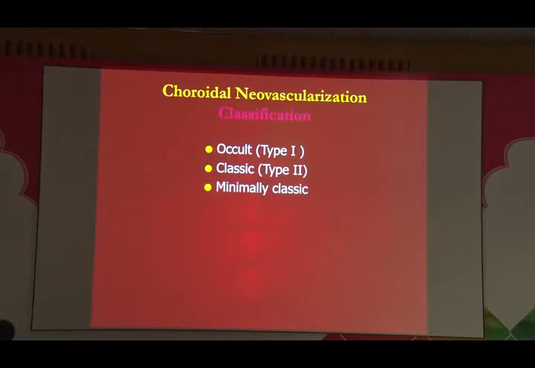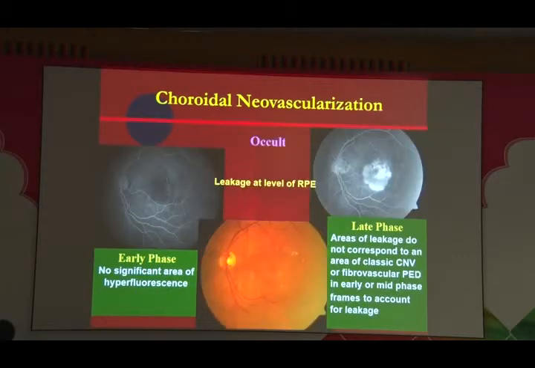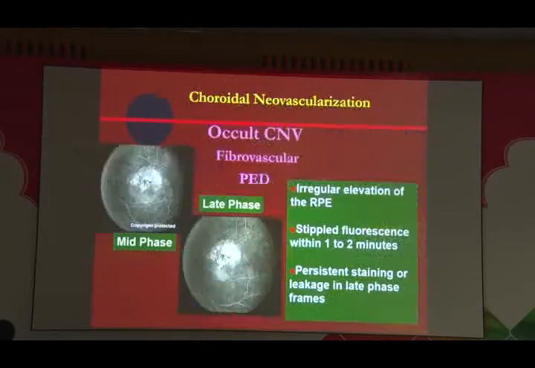So the basic classification is occult, classic, minimally classic. Now just what do these conditions look like? In predominantly classic, you see the lacework network of vessels or leak starting with early hyperfluorescence, and this increases in the late phase with blurring of the margins. This is classical. If you have no significant leakage in the early phase and the leakage becomes intense in the late phase, this is late leakage from an unknown source and is a form of occult CNV. The third form is where you have, starting in the mid phase, an irregular RPE elevation with stippled fluorescence, and this persists with increase in the late phase. This is a fibrovascular PED.